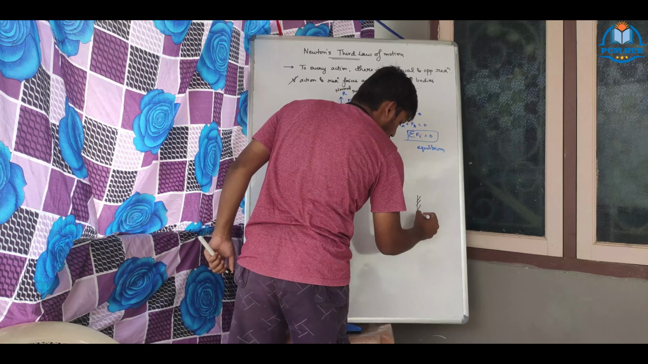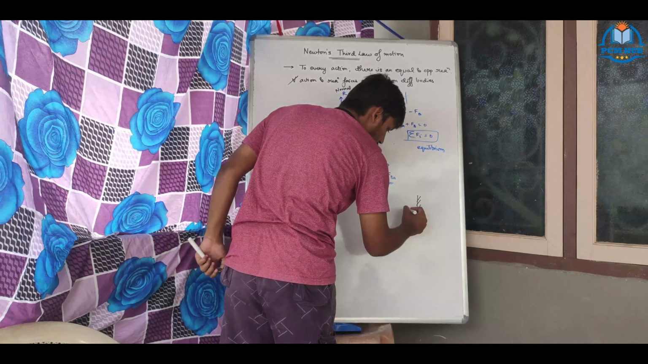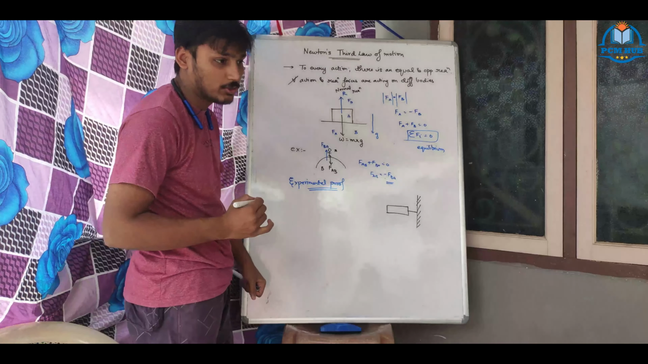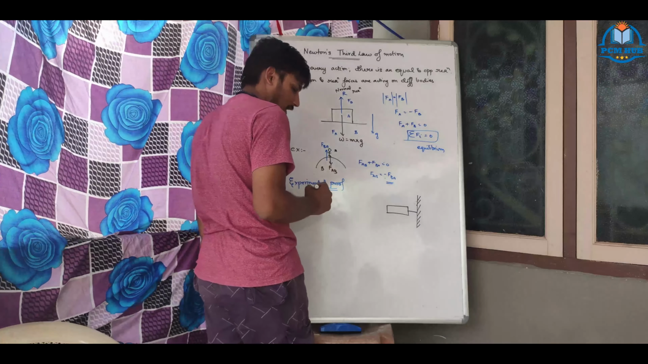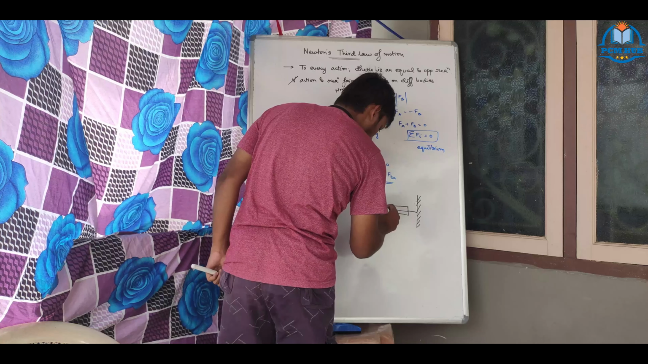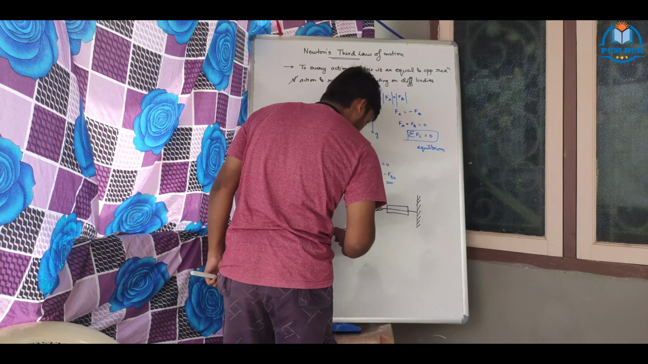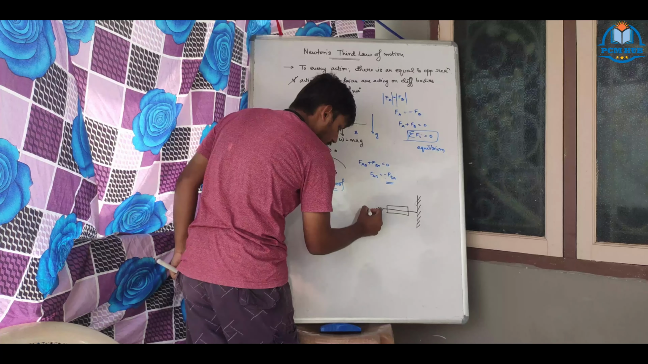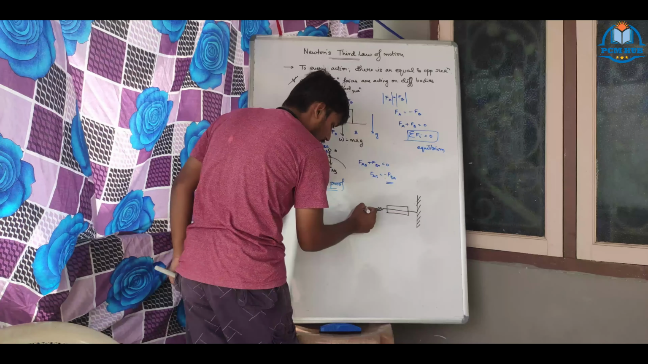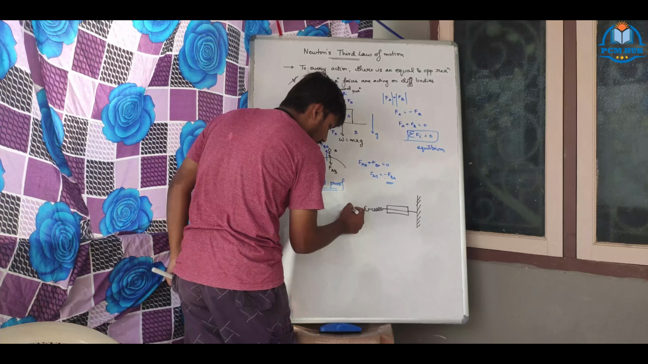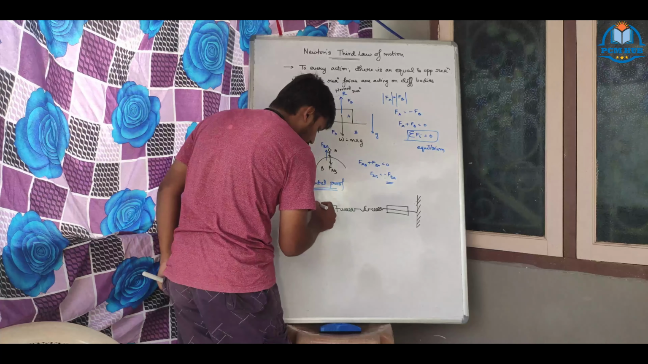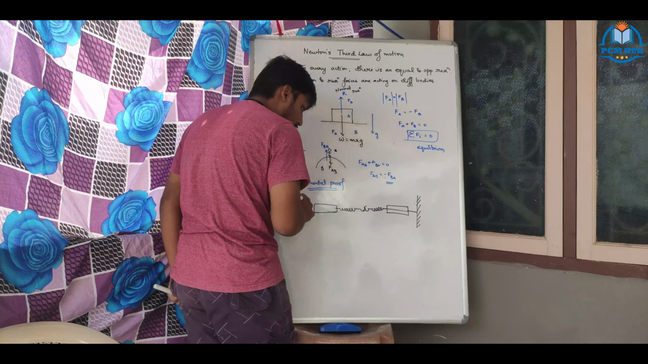There was a wall. This is a wall. Now he took a spring balance. Already I showed how the spring balance is used in the second law. This came to a hook like this, and this hook came like this. Another hook. He attached another spring balance to it.